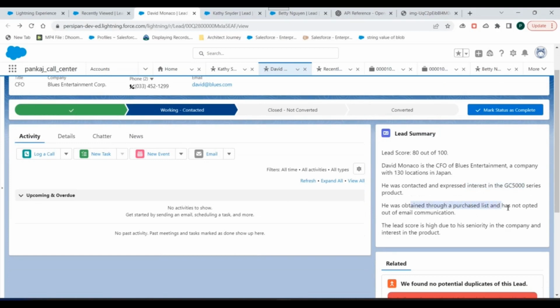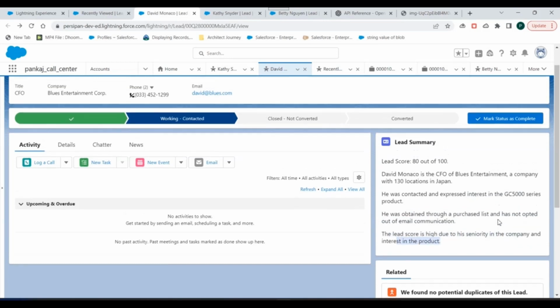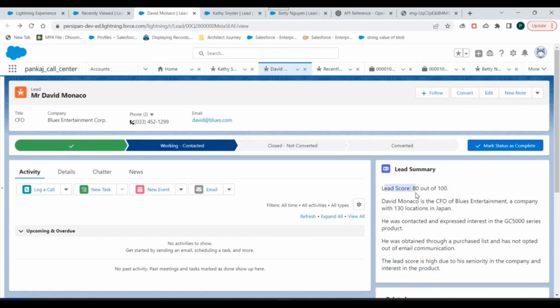He was obtained through the purchase list, has not opted out of email communication, and the lead score is high due to his seniority in the company and interest in the product, right? Now, what does this lead score indicate? This lead score is a value out of 100, and it indicates the probability or chances of this lead being qualified or being converted into an opportunity. So the higher the value is, the higher the chances that this lead will be converted into an opportunity, right?